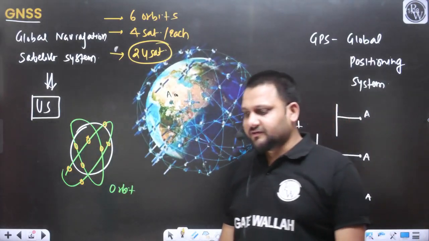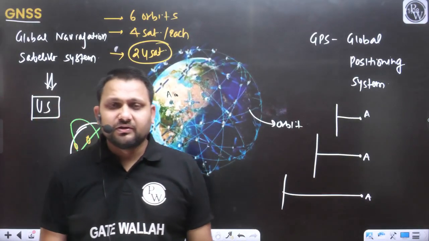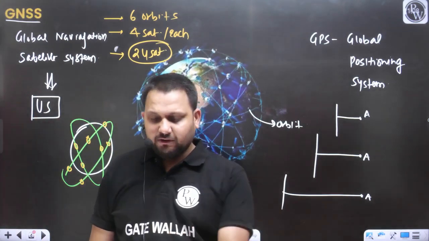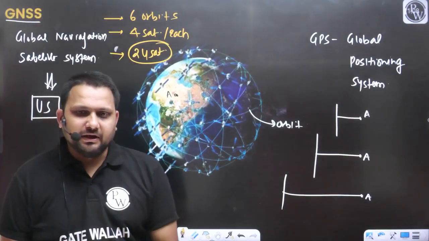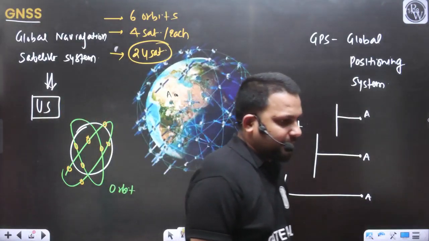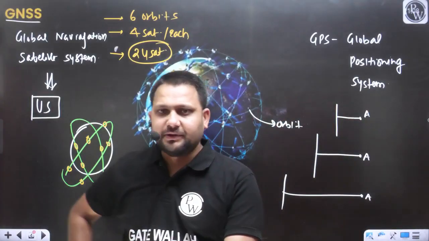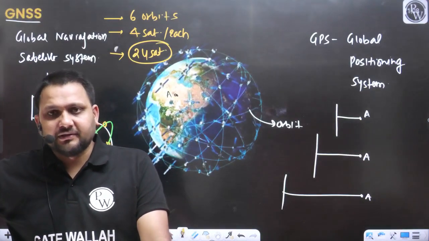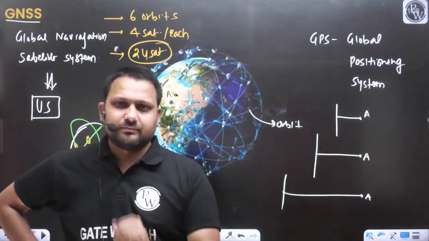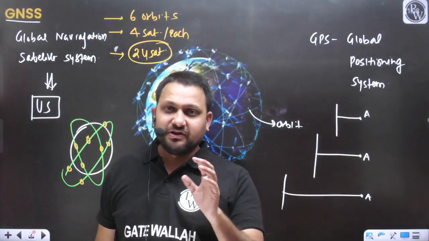Those are continuously covering the earth. Discussion till now is clear to everyone. So now what we are doing, in our mobile phone we are using the GPS. Yes or no? In our mobile phone we are using the GPS, but in actual that is one part of the GPS, and we are having the receiver. What GPS we are using, we are having the receiver.